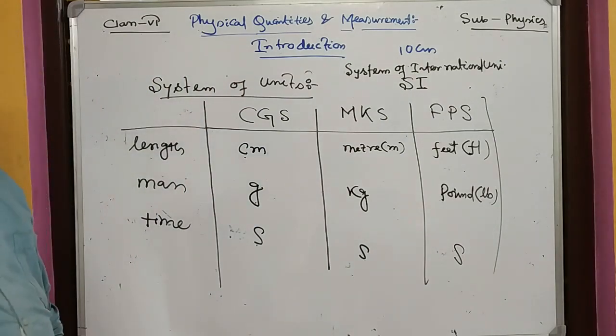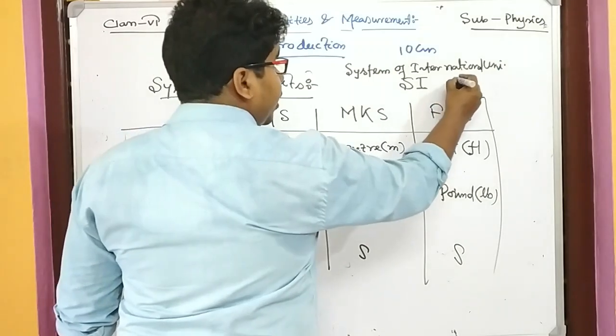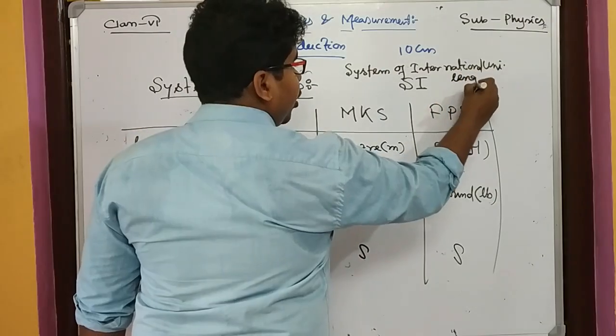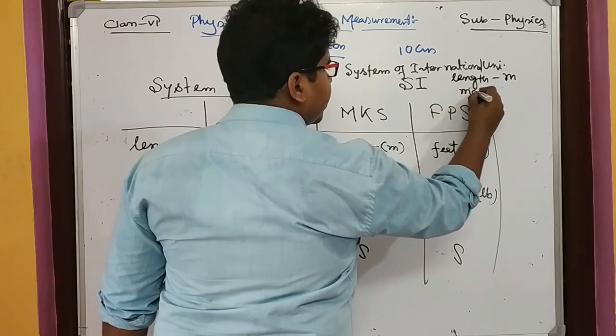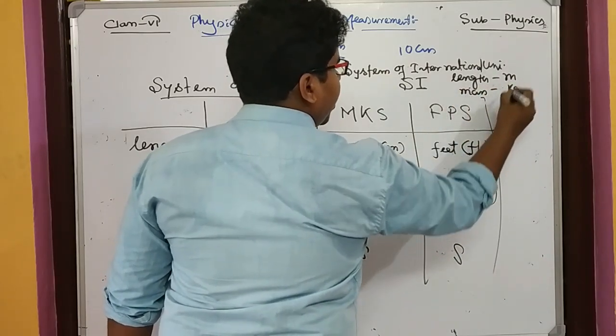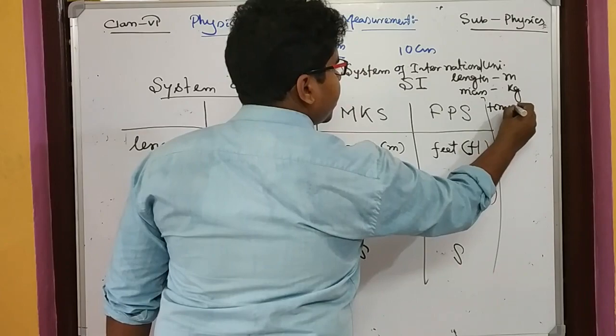For SI, the unit of length is meter, the unit of mass is kg, and the unit of time is second.